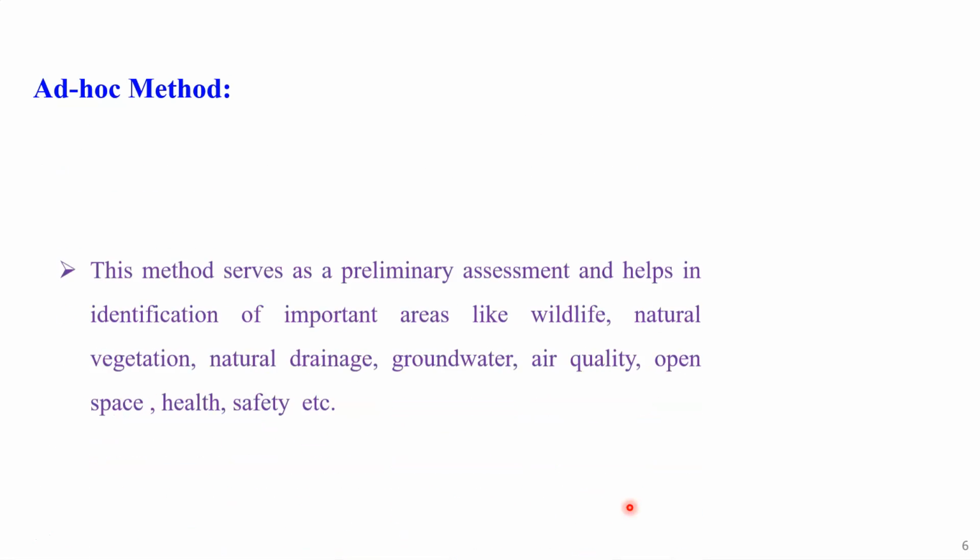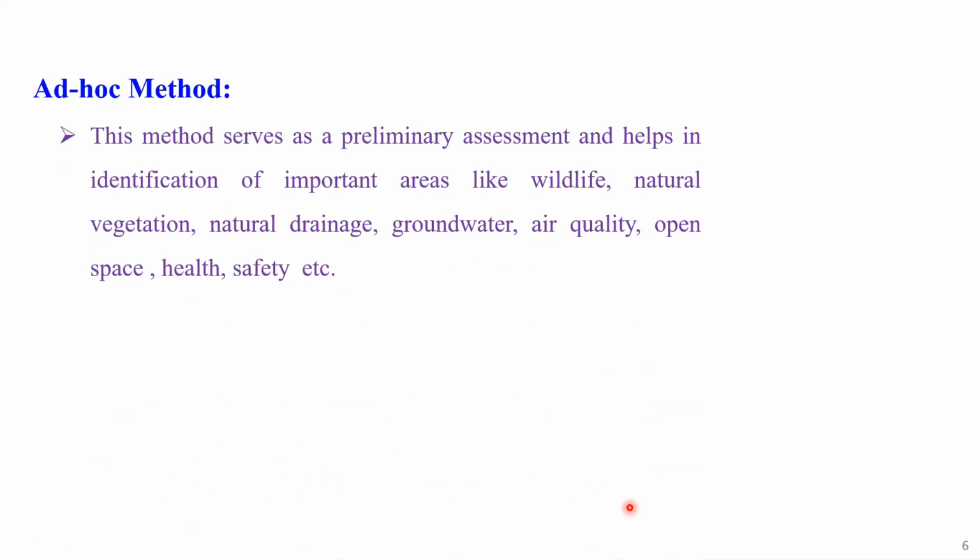Dear student, when we talk about the ad hoc method, this method serves as a preliminary assessment and helps in the identification of important areas like wildlife, natural vegetation, natural drainage, maybe a river, a stream, groundwater, the quality of groundwater, air quality, open space, health, safety, and so many things that are part and parcel of the local environment, or the ecology, or the ecosystem.